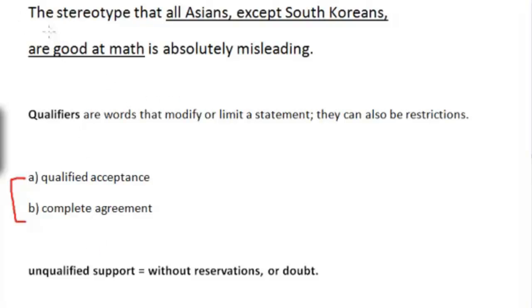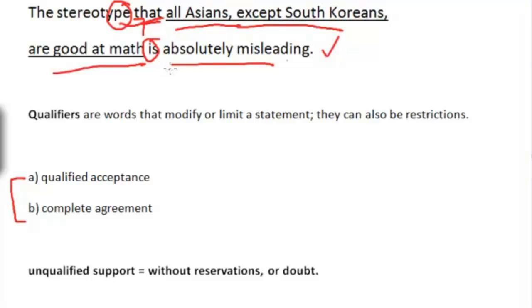The example sentence says, the stereotype that all Asians except South Koreans are good at math is absolutely misleading. So let's break down the sentence. The main idea is the stereotype is misleading. That's the main idea of the sentence, right? But there are ideas inside the sentence. After that, this restricted word "that"... what is the stereotype? The stereotype is that all Asians except South Koreans are good at math.